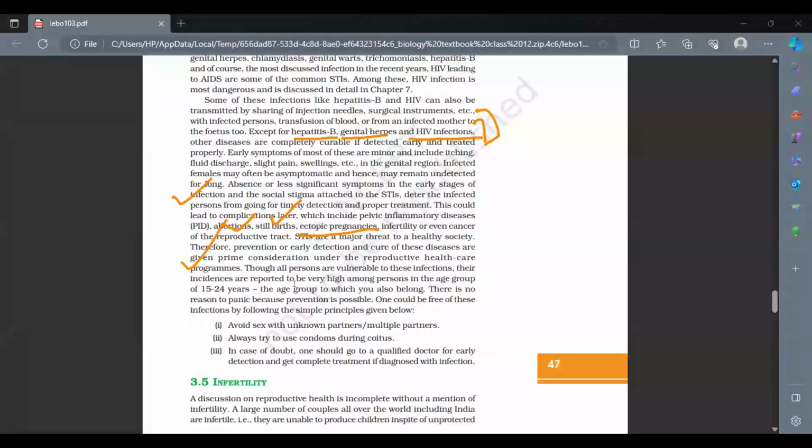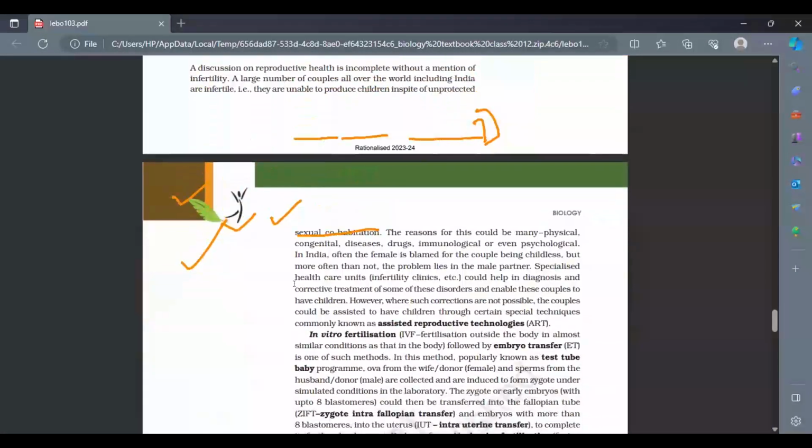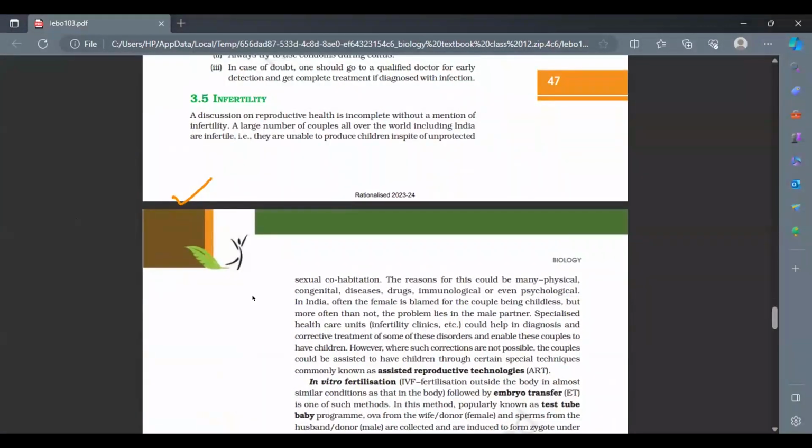Then we have the last topic in this chapter. Again, a very important topic, and it is being dealt with in the chapter on reproductive health, because infertility is something which is very prevalent in our society these days. It becomes very difficult for a couple to come out of it. There could be n number of reasons for a couple to be infertile. But in today's medical world, there are so many ways in which a couple can have their own biological child, through different methods. We are coming to that.